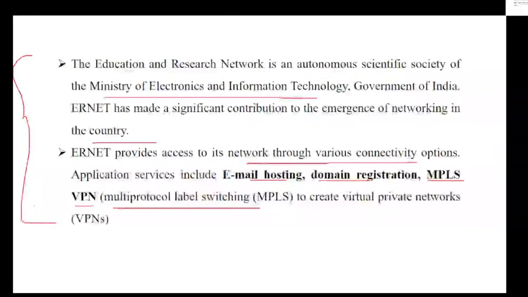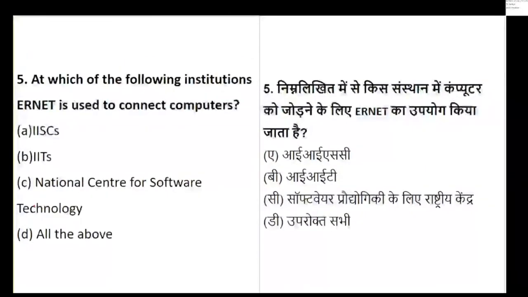Okay. Coming to question number 5. Let's see question number 5. Question number 5 talks about which of the following institutions use ERNET to connect computers. I've just extended the same topic, asking which institutions use this connectivity. Is it IISCs, is it IITs, is it National Center for Software Technology, or all of the above? Which of the following institutions use ERNET in order to connect their computers? The list of institutions is given to you. You just have to select the right institutions where the computers are connected with the help of ERNET.